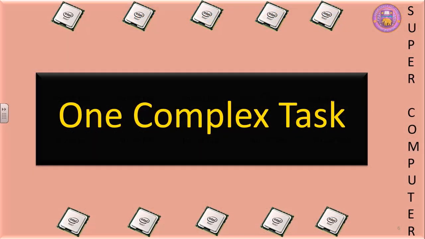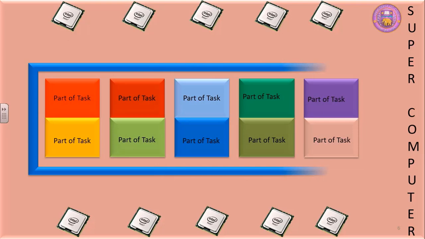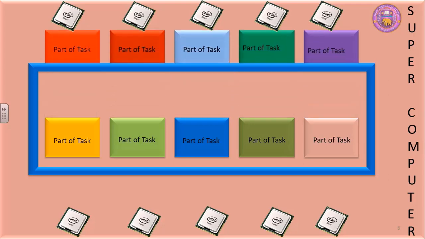Let's take up an example. We have a very complex problem, one very complex task, and this complex task cannot be performed by a few computers. We need to have a very big computer like a supercomputer. What we do is that operating system in this case divides the complex task into a number of parts. Here, operating system has divided the complex task into 10 different parts. Then these 10 different parts are given to different CPUs.